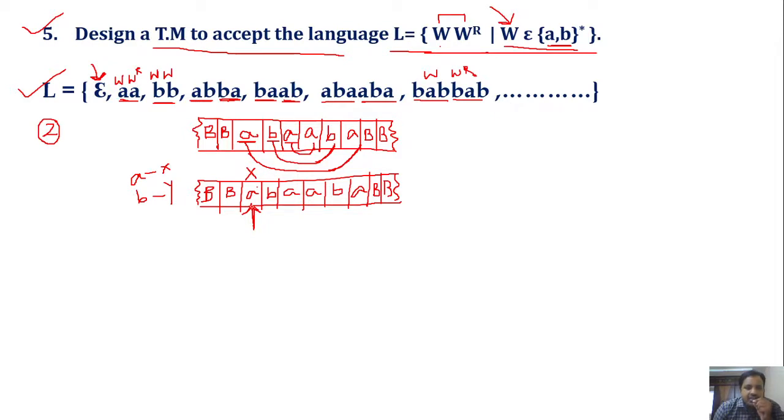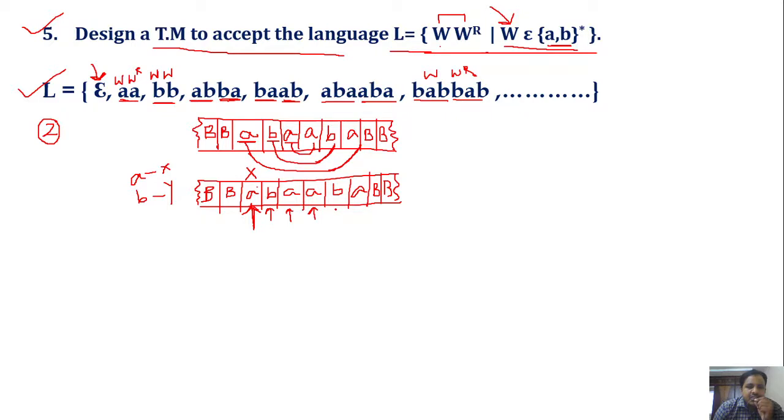As I marked a with x, I move the head towards right. So it is b, just keep on moving right. Next one is a, keep on moving right. How do we find out the last symbol in the input tape?